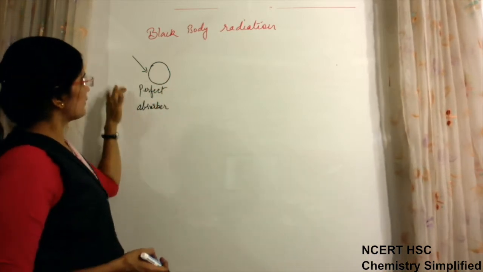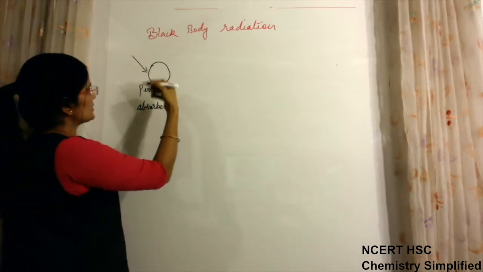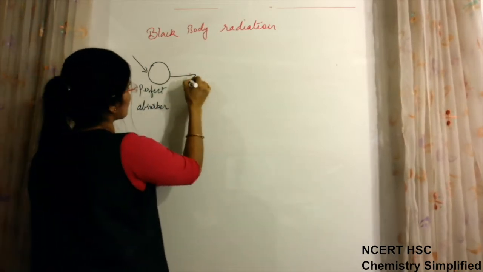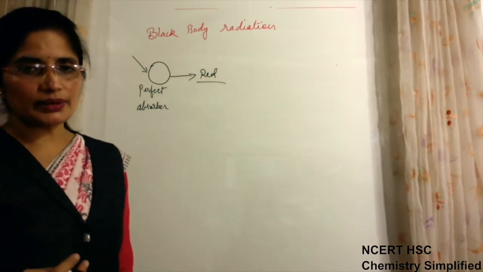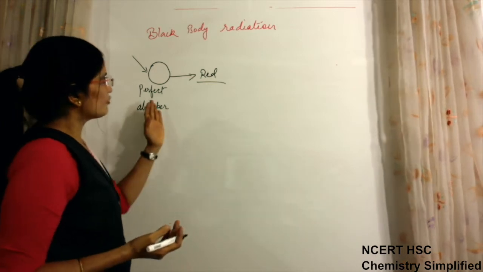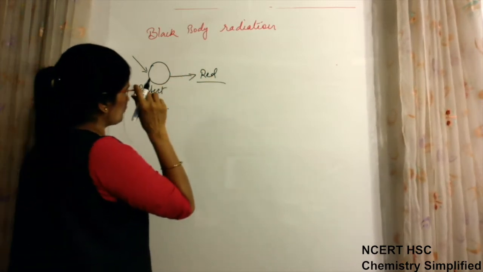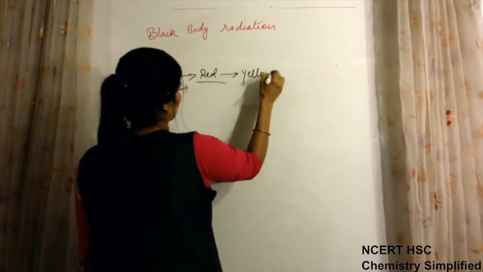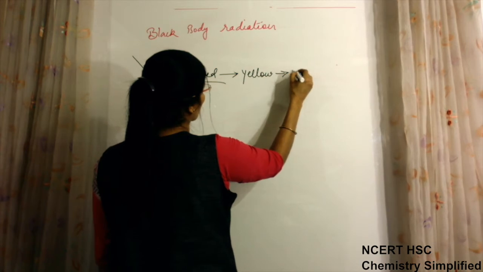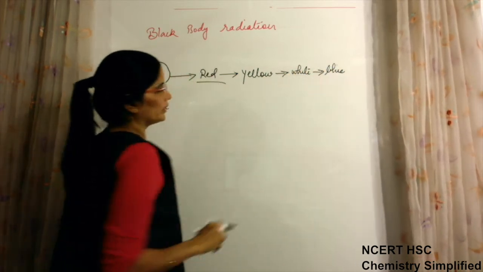When a black body, a black object, is heated, it starts appearing red in color. It was observed that when the temperature was increased further, the color changed from red to yellow, yellow to white, and then finally it started glowing blue.